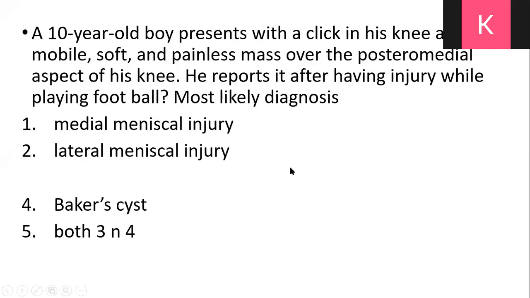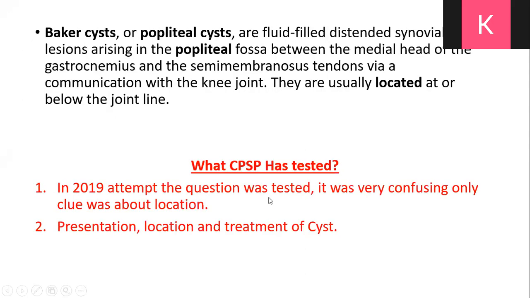That was a 10-year-old boy, he presents with a click in his knee. This question has been repeatedly tested, because there is always a confusion in candidates between two things. The correct answer was 5, popliteal and Baker cyst. Both are the name of the same thing. The most important thing in this question, I feel, was the location.